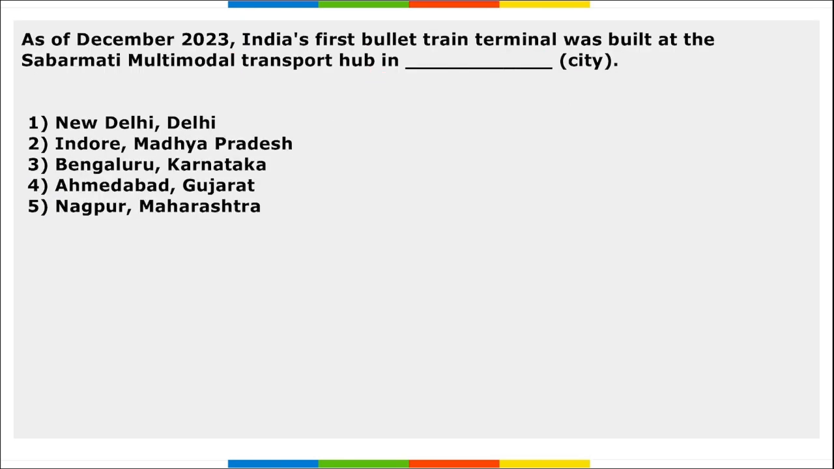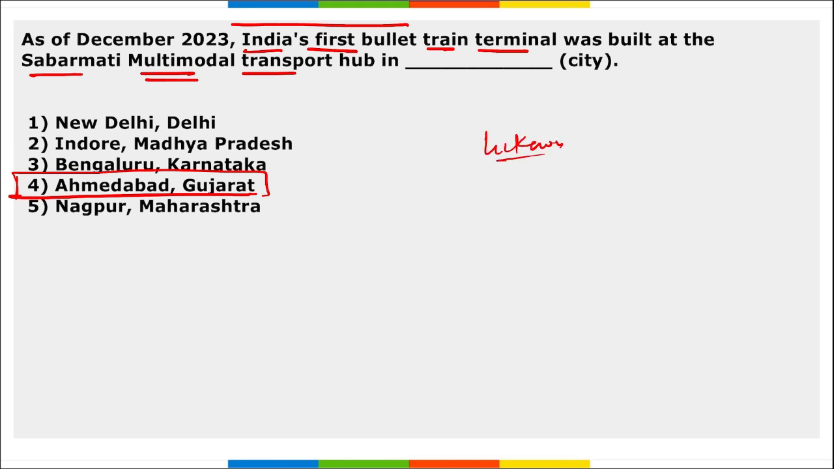Right? Next, India's first bullet train terminal was built at the Sabarmati Multi-Modal Transport Hub in which city? India's first bullet train terminal was built at the Sabarmati Multi-Modal Transport Hub, that is in Ahmedabad, Gujarat. Correct? Also remember, Lucknow will now be the first AI city of India.